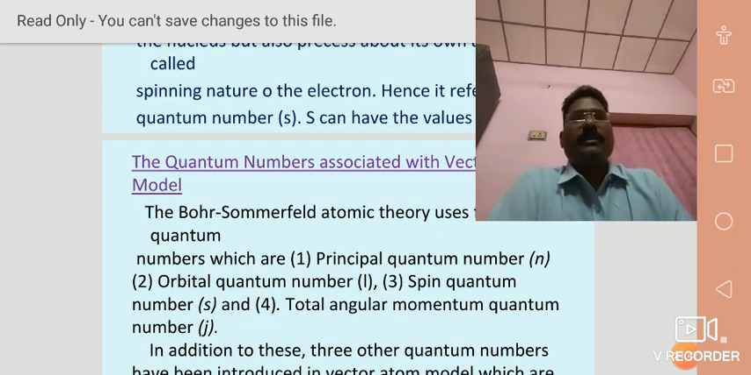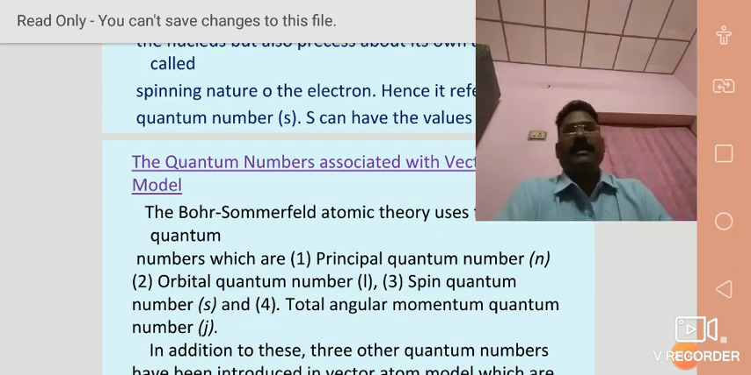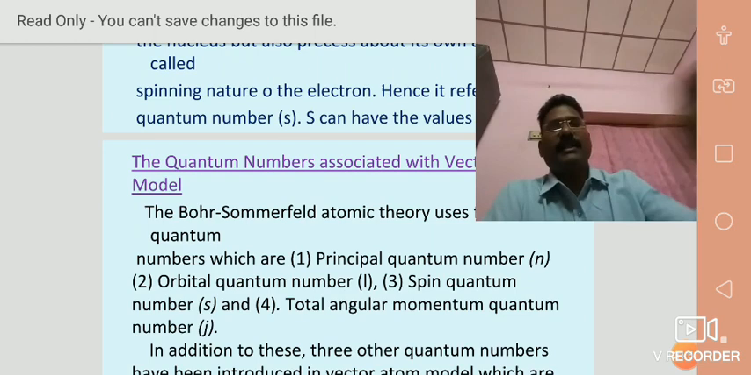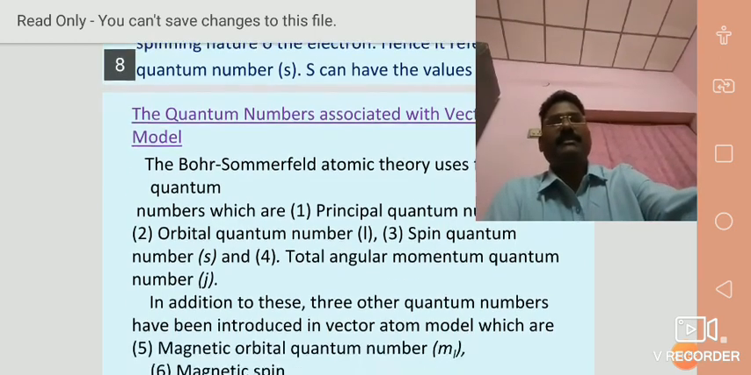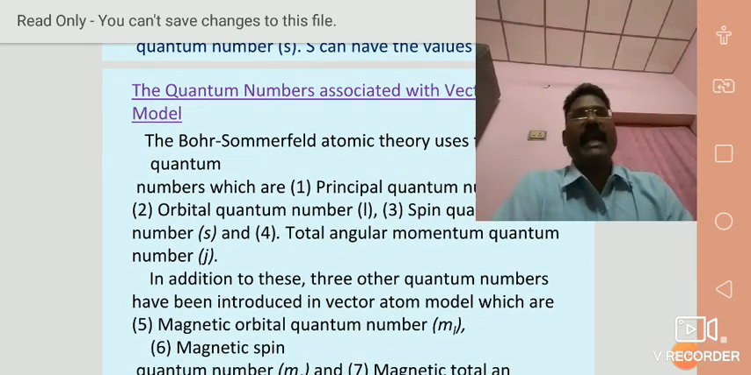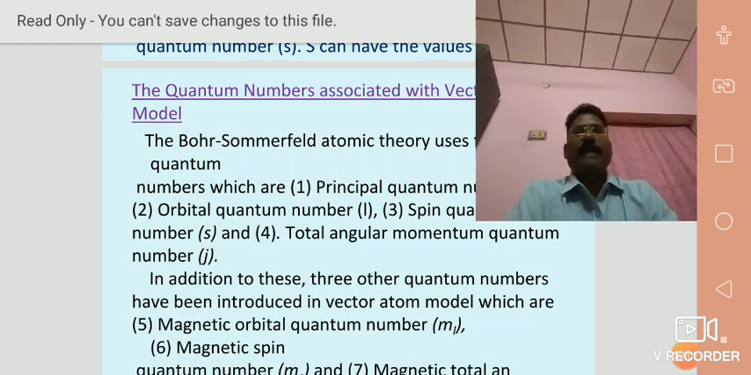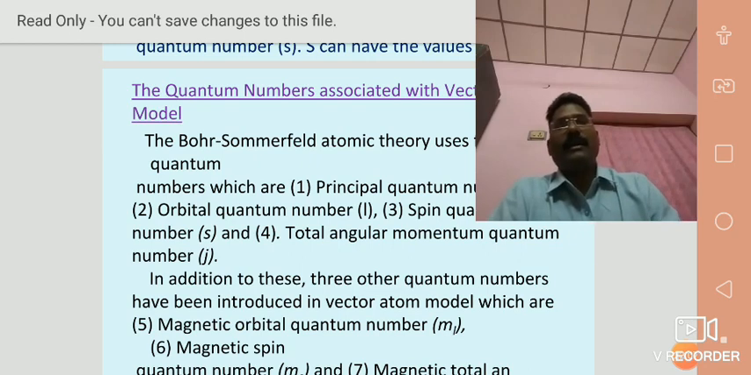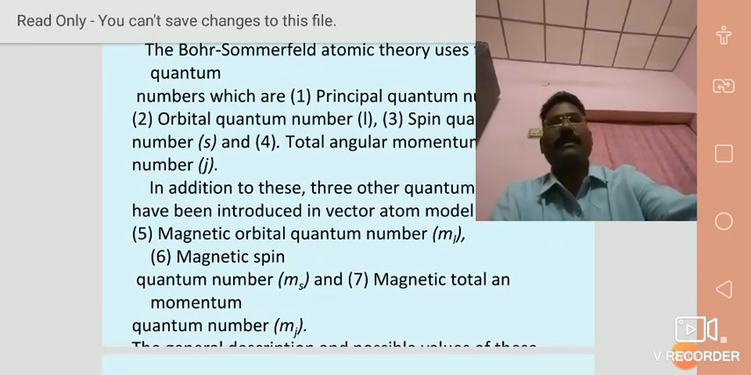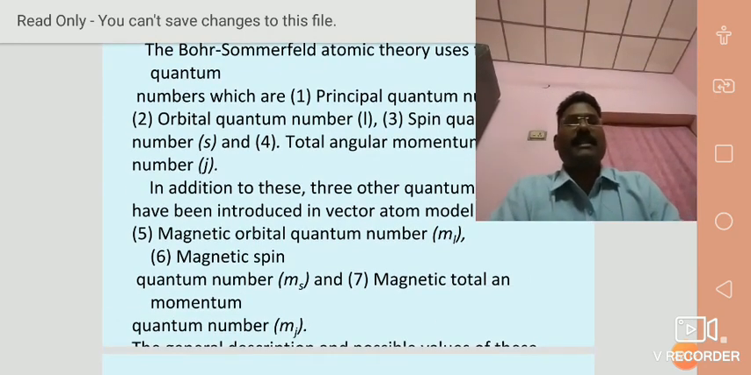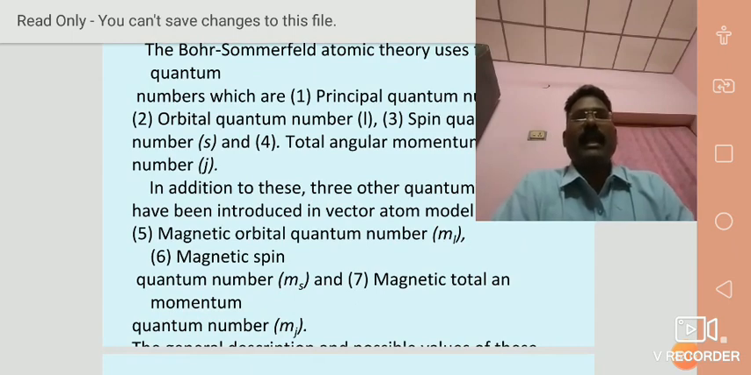And four, total angular quantum number J. Of course, in addition to these, three other quantum numbers have been introduced in the vector atom model, which are known as the fifth one, magnetic orbital quantum number m suffix l, the sixth, magnetic spin quantum number m suffix s, and seventh, magnetic total angular quantum number m suffix j.